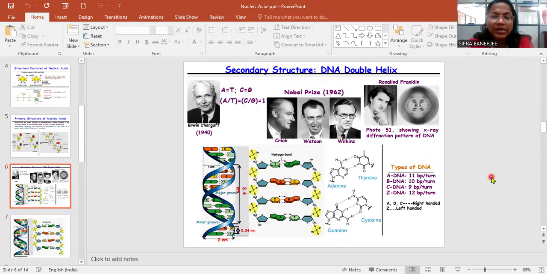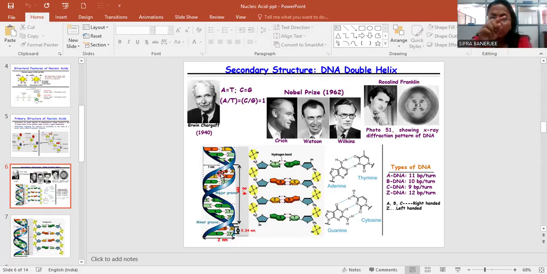Watson and Crick are the scientists who got the Nobel Prize in 1962 for discovering the structure of DNA. If we zoom in on this structure, DNA is a spiral. They have a spiral chain, and the adenine, guanine, cytosine and thymine bases are linked together with hydrogen bonds.